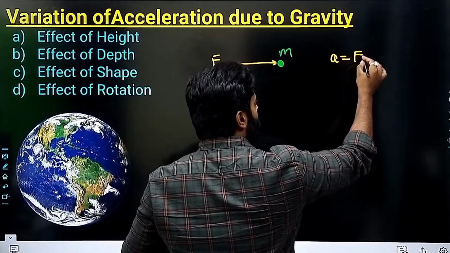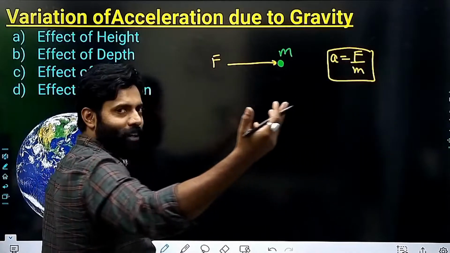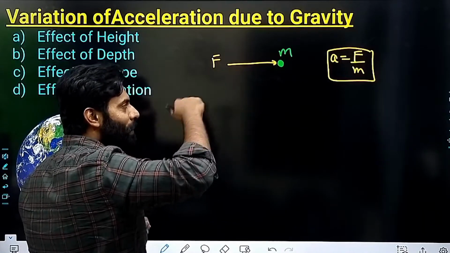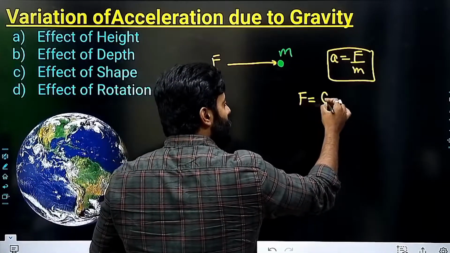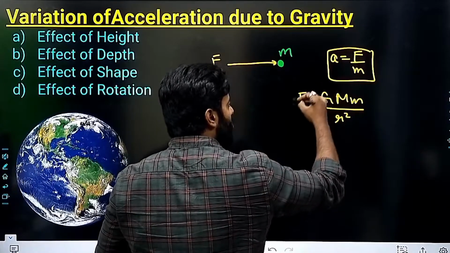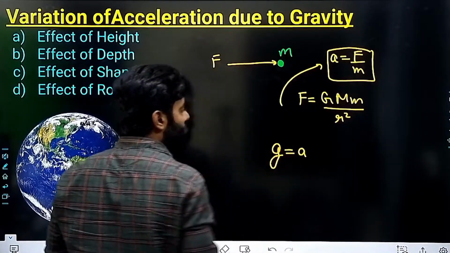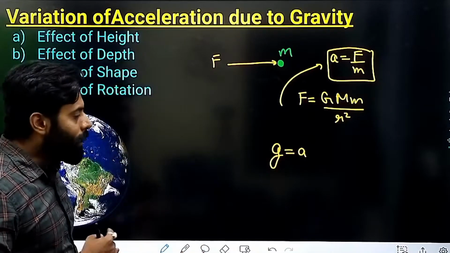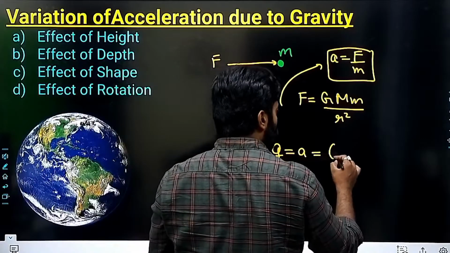And acceleration will be equal to F upon m. So this we already know. And basically, what I am telling you is that force is GMm by r square, and if you replace this value here, then acceleration due to gravity, we are considering A as acceleration due to gravity, will come out to be